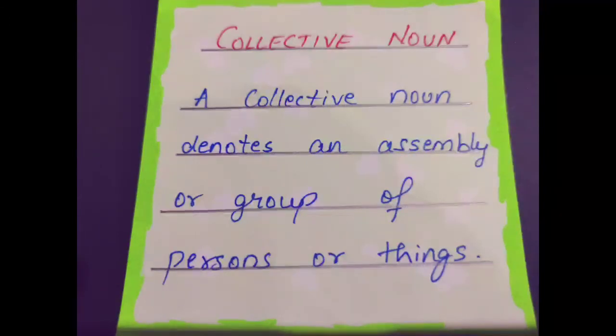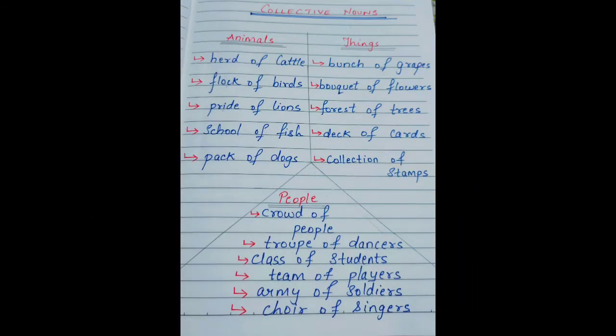A collective noun denotes an assembly or group of persons or things. It's simple. A collective noun is the name of a number of persons or things taken together. For example, family, crowd, bunch, etc. As I told you, a collective noun is the name of a group of persons or things taken together.